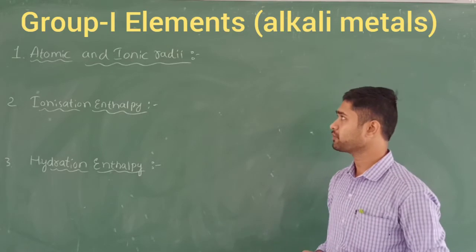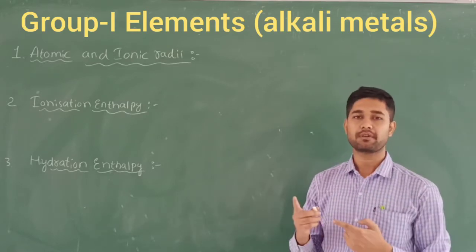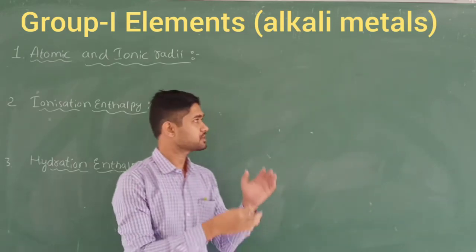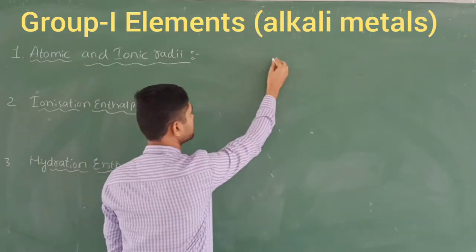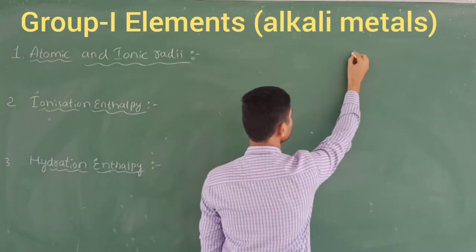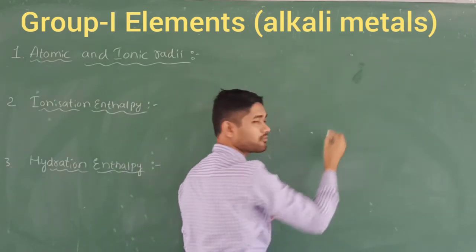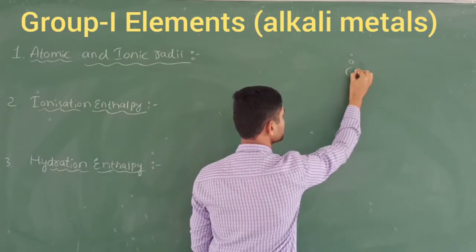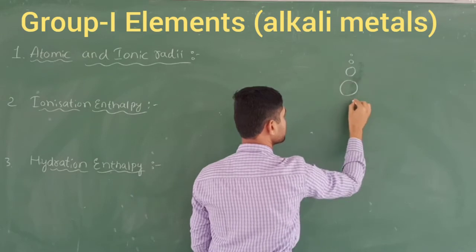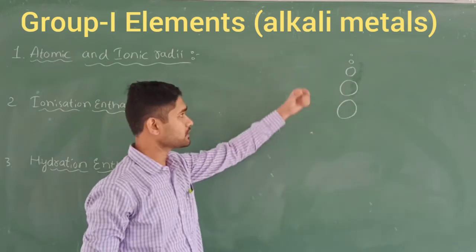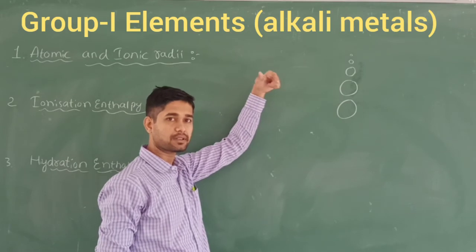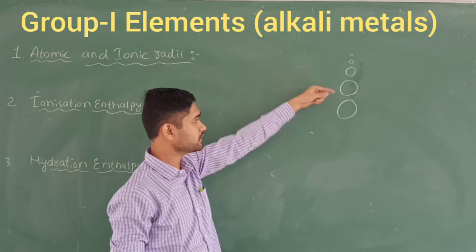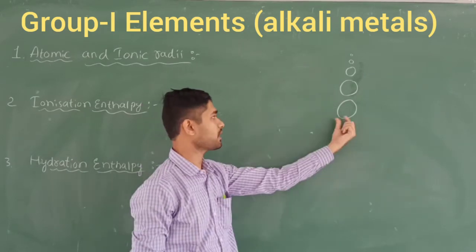That is atomic and ionic radii. You have already studied this one. When you see the group 1 elements, it starts from lithium, right? Lithium has a very small size. After lithium comes sodium, potassium, then rubidium, then cesium. As the atomic number increases down the group, the size of the atom becomes larger and larger, right?